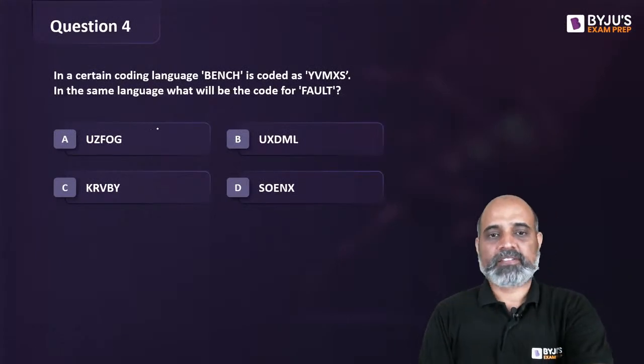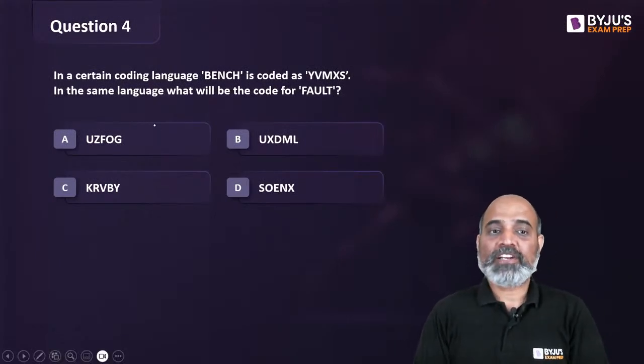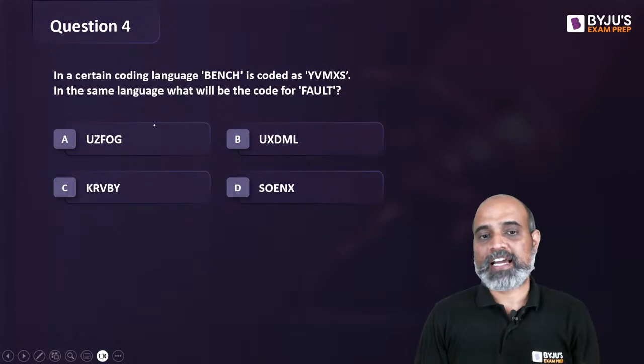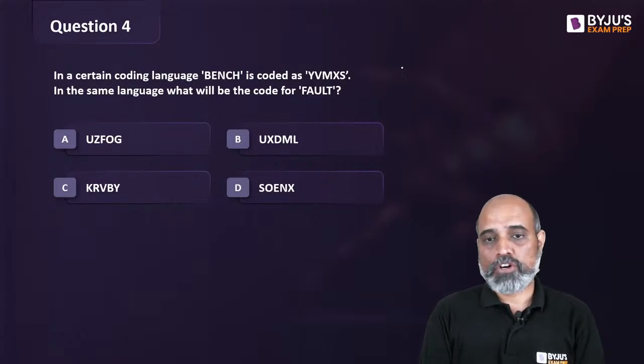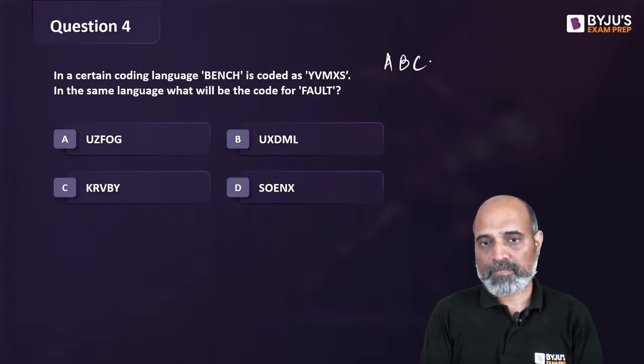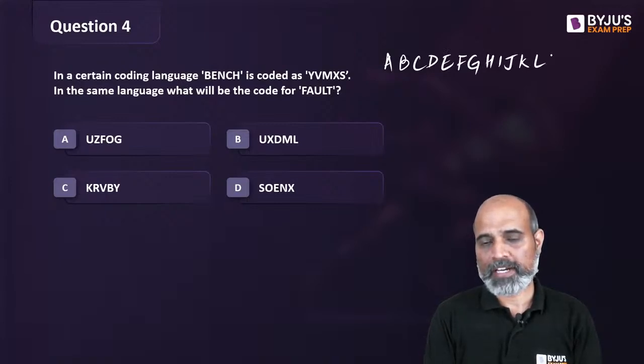Okay, the next one. Encoding, decoding. In a certain coding language, bench is coded as YVMXS. In the same language, what will be the code for the word fault? So what do you always do? I have said in earlier sessions as well that the moment the exam starts, this is the first thing that you are supposed to write down.